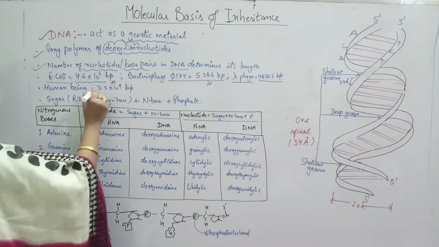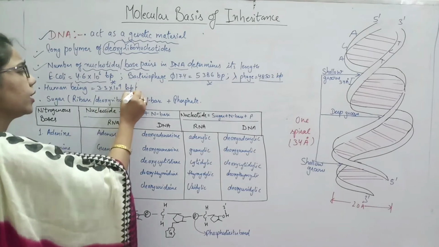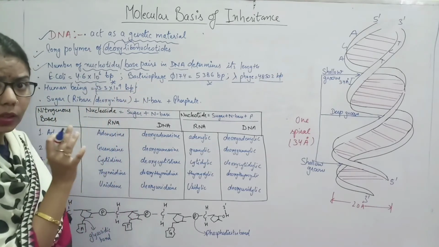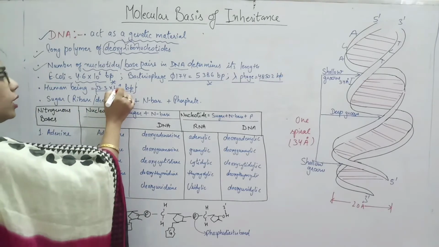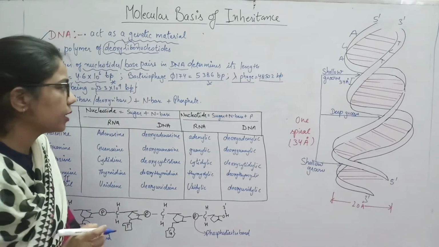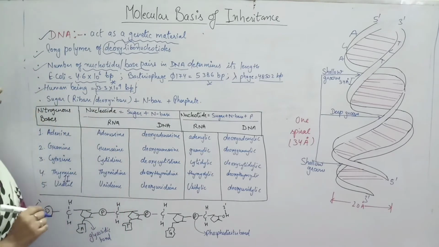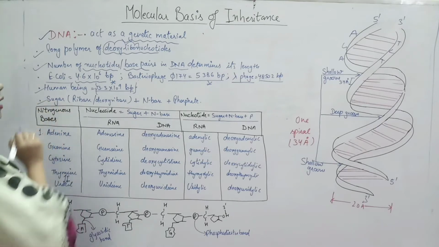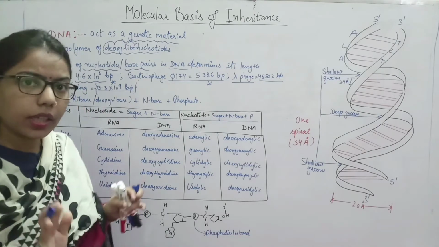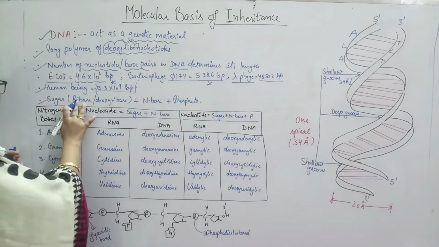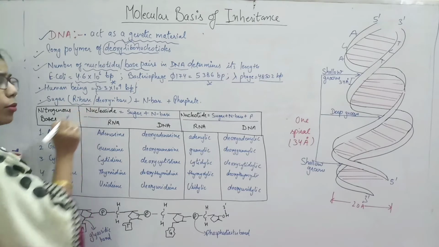Okay, here another thing, human being. So what is the determined length of the DNA in case of human being? Written here 3.3 × 10^9 base pair. Okay, so here it is fixed, so you have to memorize it. Now another thing which I have written here, so whenever we are talking about the DNA, DNA is made up of, as we said, ribose. Okay, but here this ribose is for what?